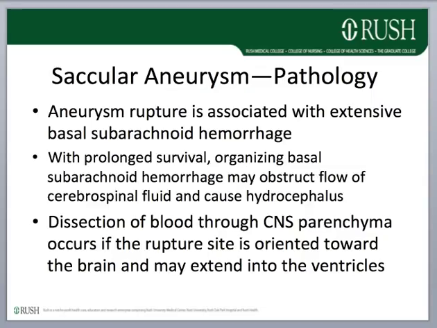Ruptured aneurysm is typically associated with extensive basal subarachnoid hemorrhage. If the bleeding point of the ruptured aneurysm is oriented toward the cerebral surface, hemorrhage causes dissection into the brain parenchyma and may extend into the ventricles. With prolonged survival, organizing basal subarachnoid hemorrhage may obstruct flow of cerebrospinal fluid and cause hydrocephalus.